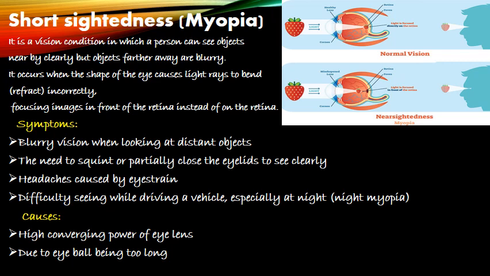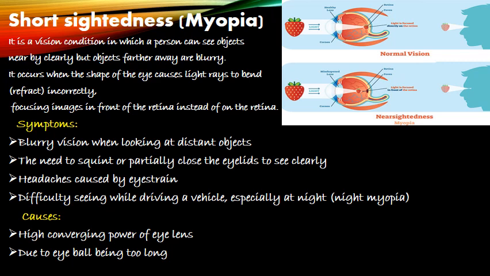Sometimes a person cannot focus the image of an object on the retina properly. In such cases, the vision of a person becomes blurred and he or she cannot see either faraway objects or nearby objects clearly and comfortably. In some cases, both faraway objects as well as nearby objects cannot be seen clearly. Then we can say that the person is said to have a defect of vision.